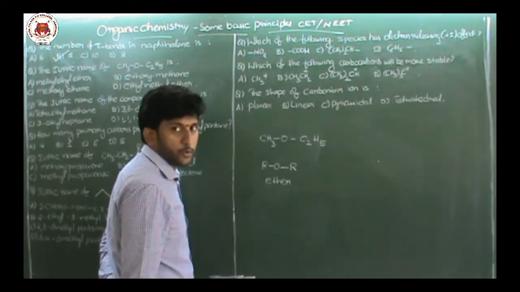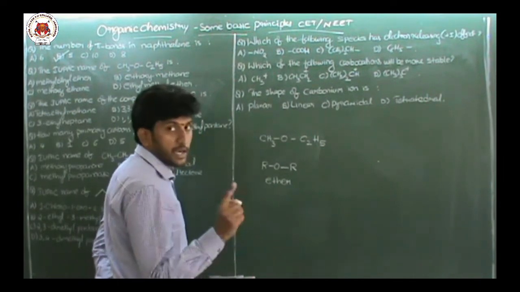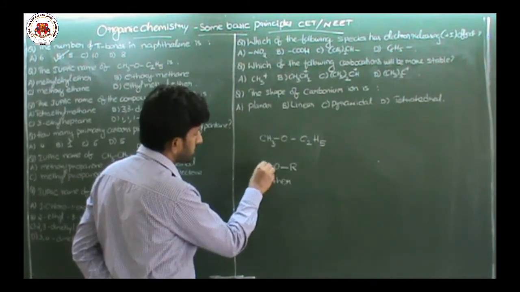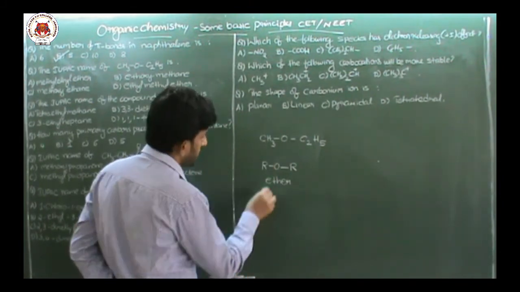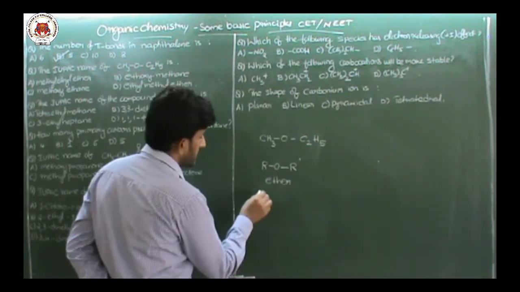So, according to IUPAC, let us assume one R group is the smaller R group and the other is the bigger R group.